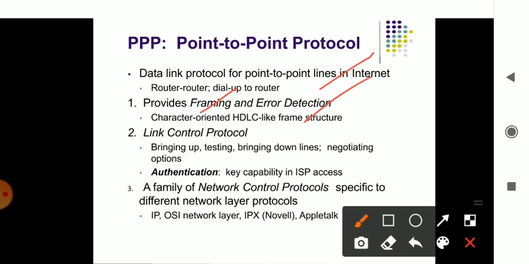What do you mean by character oriented? Whatever data you transfer will be checked character by character and sent from one point to another point.